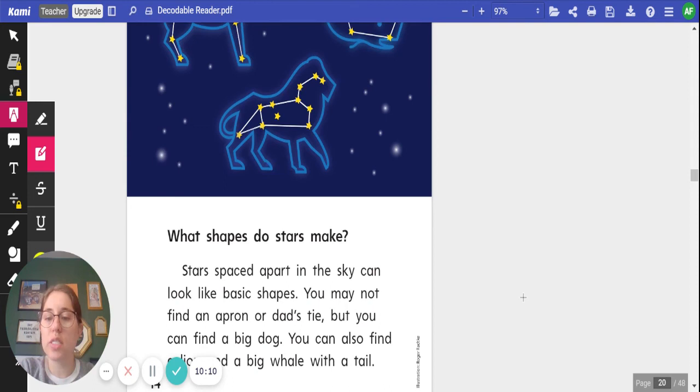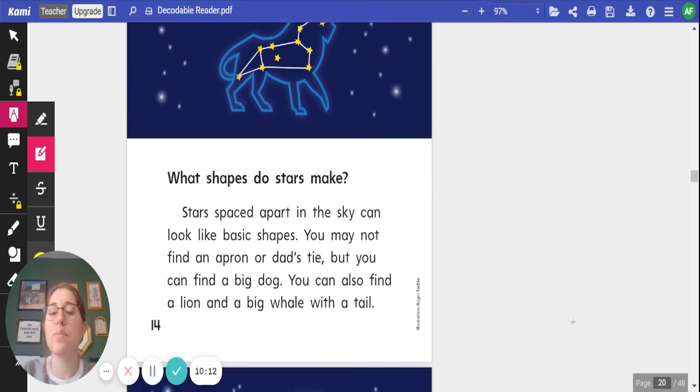What shape do stars take? Stars spaced apart in the sky can look like basic shapes. You may not find an apron or dad's tie, but you can find a big dog. You can also find a lion and a big whale with a tail.